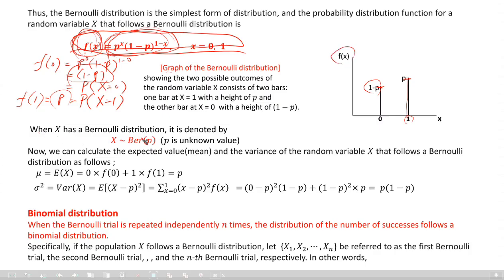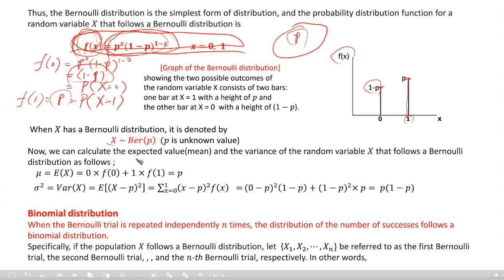When x has a Bernoulli distribution, it is denoted by x tilde Ber(p). P is an unknown value, because it is for the population, it is for X. So there exists some, say, support rate for the president. Then we do not know, we never know the 44 million people's support ratio, right?